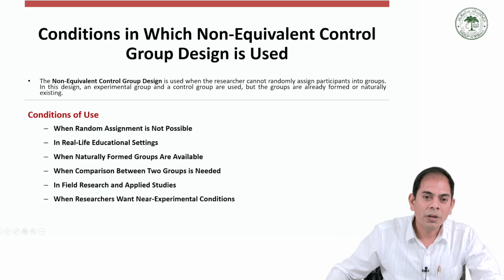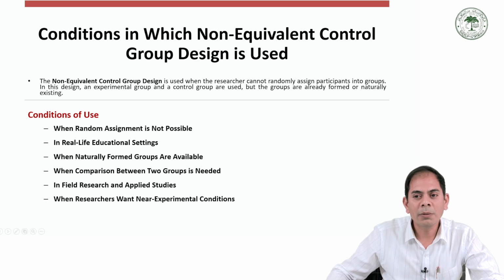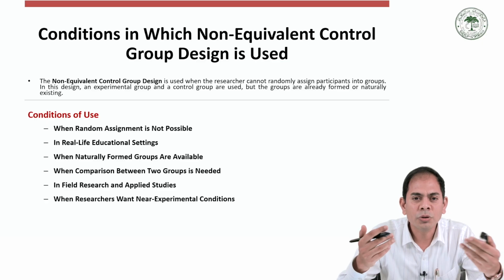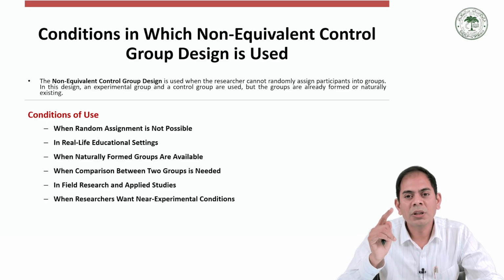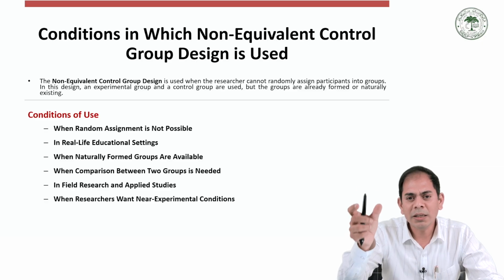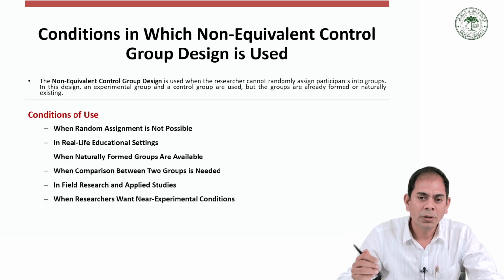In which conditions is this control group design generally used? This is a very important aspect. First, when random assignment is not possible, we can go for the non-equivalent control group research design. It is used when the researcher cannot randomly divide the participants into groups due to practical and ethical reasons. Sometimes it's not possible in a real-life educational setting, so it is commonly used in schools and colleges, with already existing, naturally defined groups.